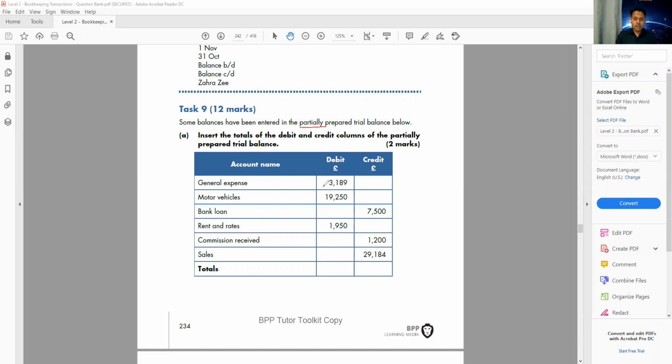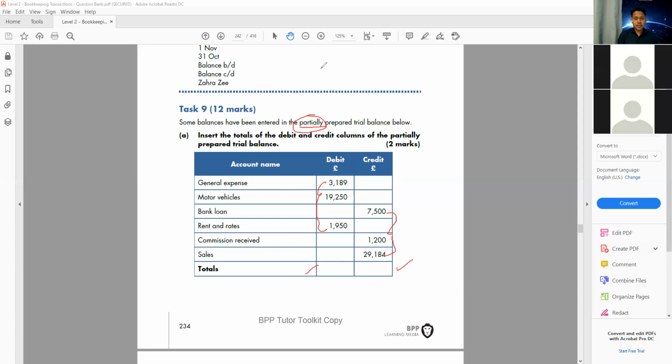So all you need to do, you need to add this, this, and this, this, and this. So we're going to write the total debit and the total credit. Sometimes some students get confused because it's not matching. And they think, why is the trial balance not matching? It is not going to match because it's a partial trial balance. It's not a complete trial balance. And because of that, it is not going to match. So be very, very careful. If it is a partial trial balance, don't be confused. If it is not matched, it will not be matched because it is a partial trial balance.